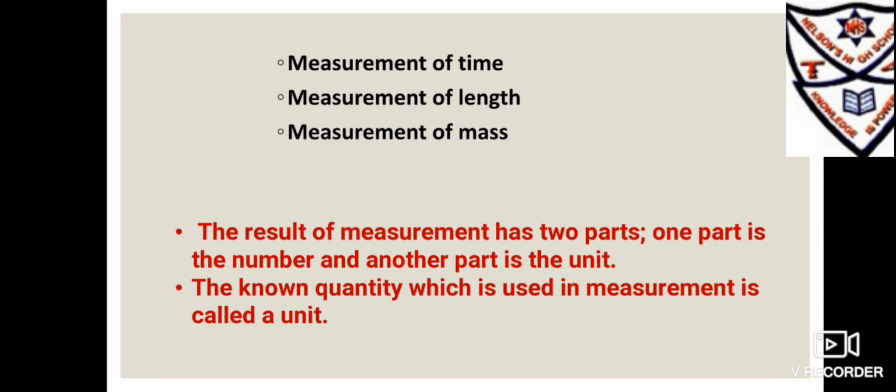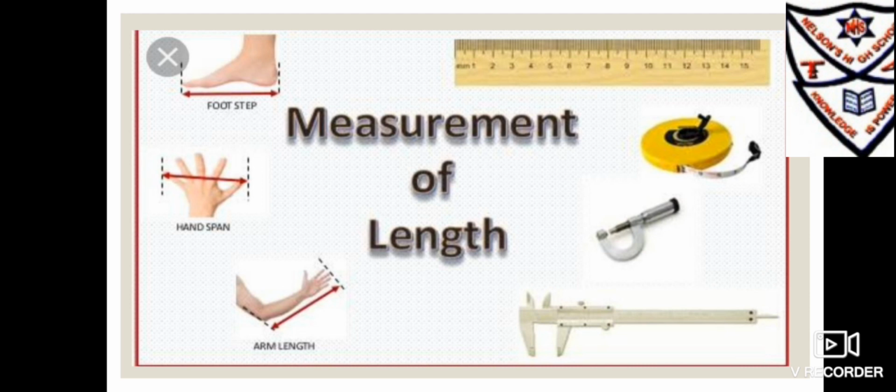The result of measurement has two parts. One part is the number and the other part is the unit. The known quantity which is used in measurement is called a unit. Students, in earlier times, people used different parts of their body to measure length. The length of an object was measured by using handspan, cubit, pace, foot, and fathom. Handspan, cubit, pace, and other units based on the length of the body parts are not accurate and reliable.